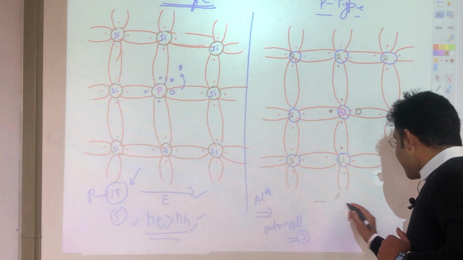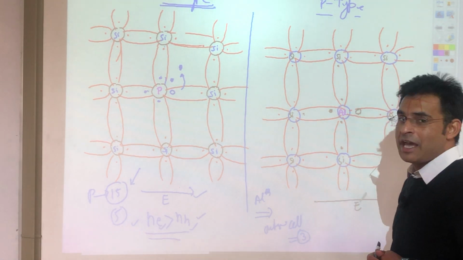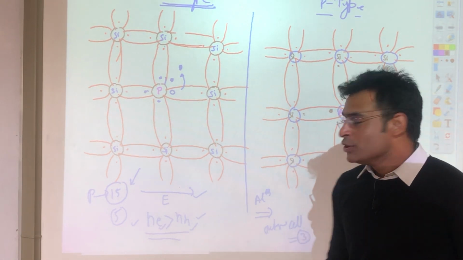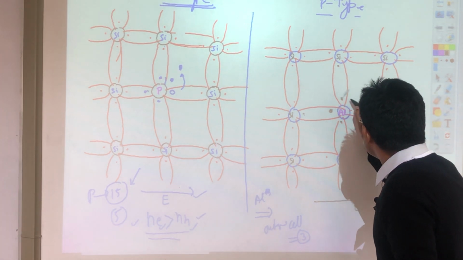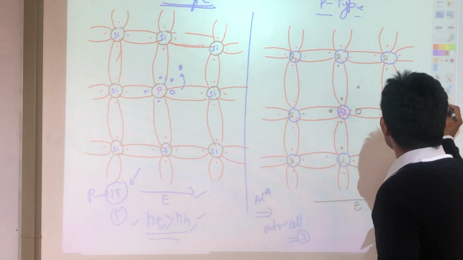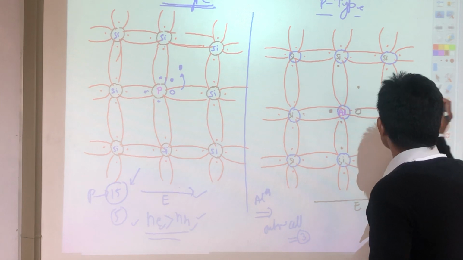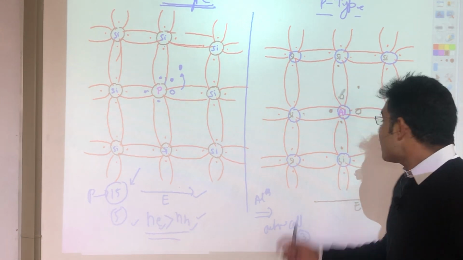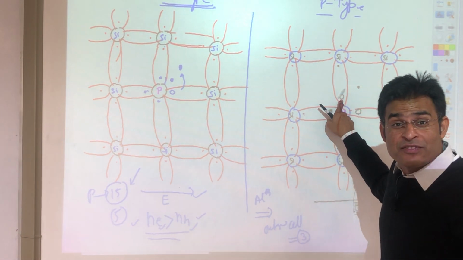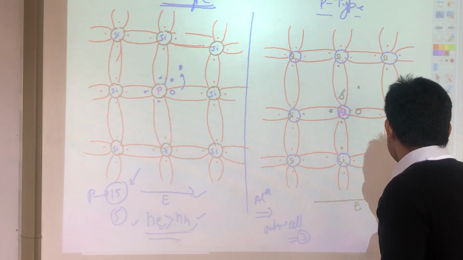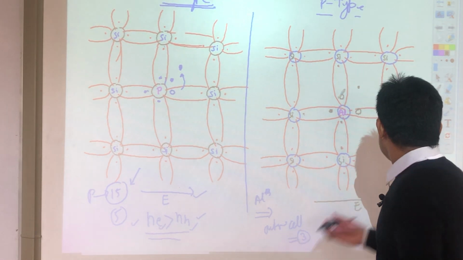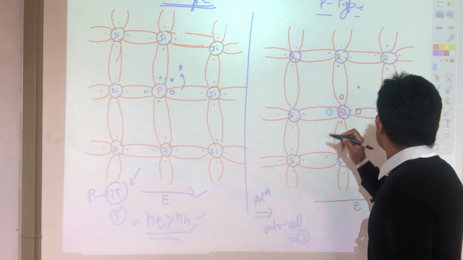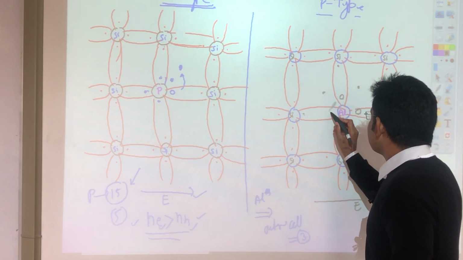Now if I apply an electric field in this case, what will happen? Another electron will eject. If another electron ejects from this to this one, there will be a vacancy of an electron over here. So you can see right now the number of holes is 2 and the number of electrons is 1. And if I continue to apply the electric field, another electron will be ejected from this one, the electron will reach this point and a vacancy will be created.